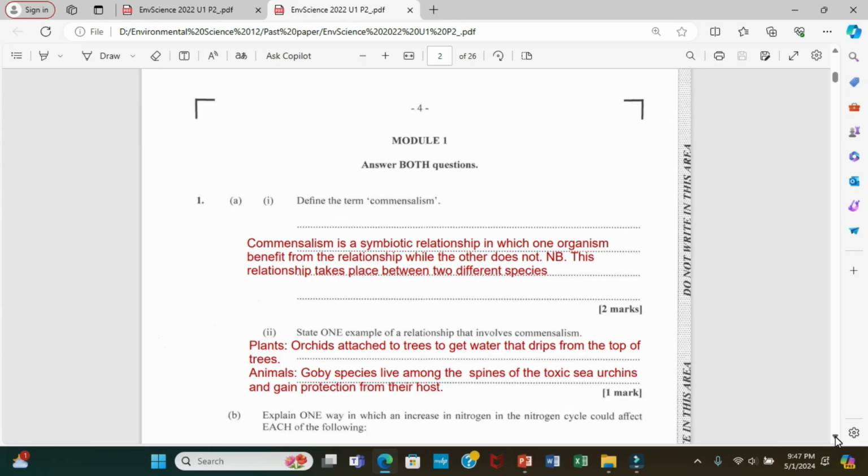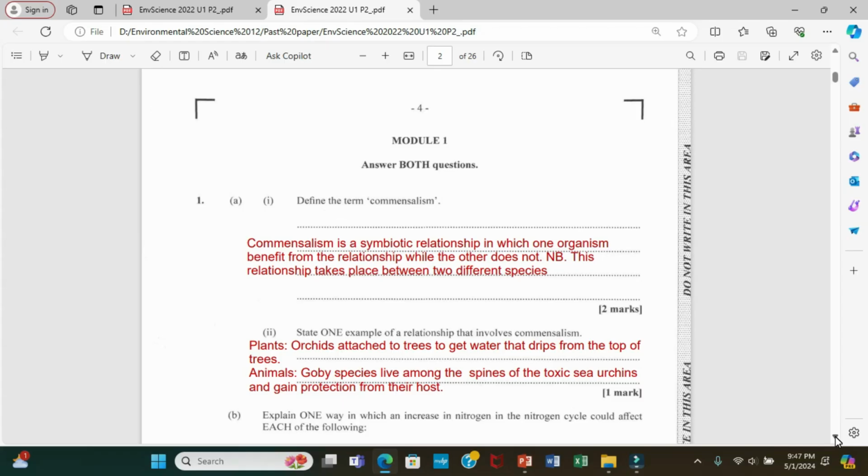Alright, so as I have written here, the answer says, commensalism is a symbiotic relationship in which one organism benefits from the relationship while the other does not. And also, guys, please note that this relationship takes place between two species.